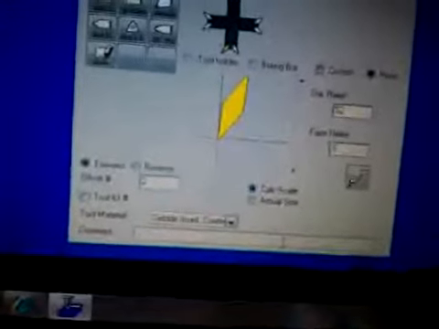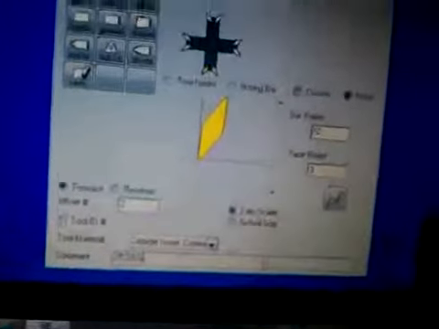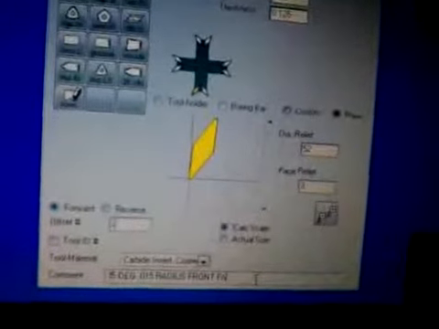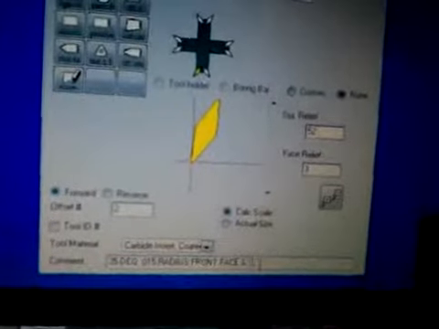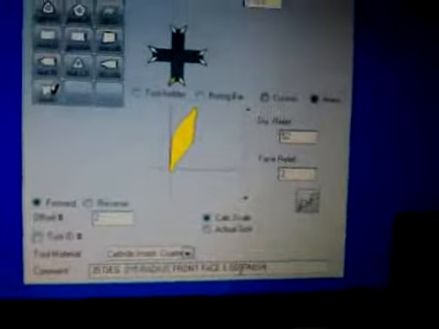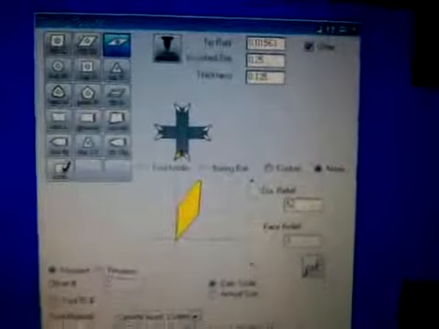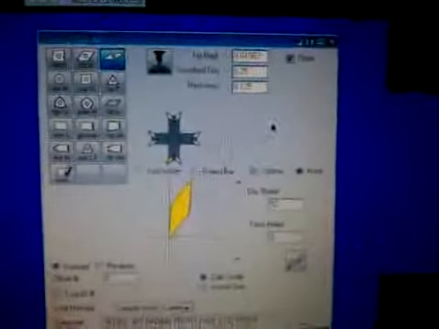In the bottom portion, I'm going to put 35-degree, 0.015 radius, front face, and all the finish. And there you go. And that's pretty much it. Go ahead and click out.